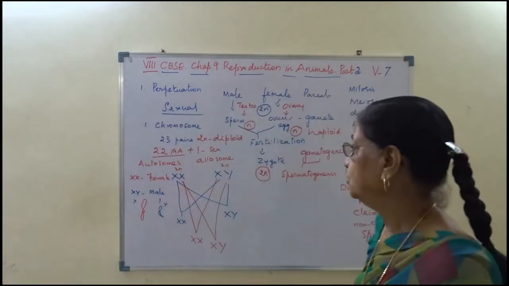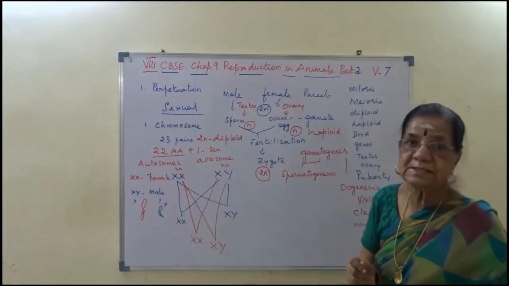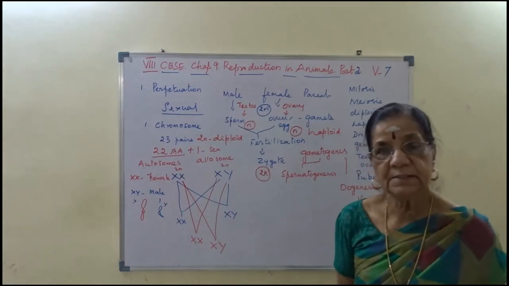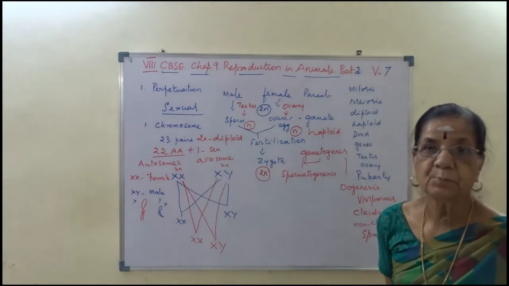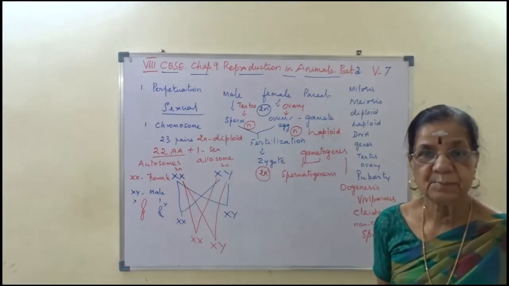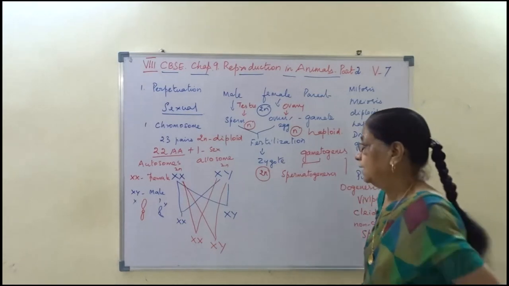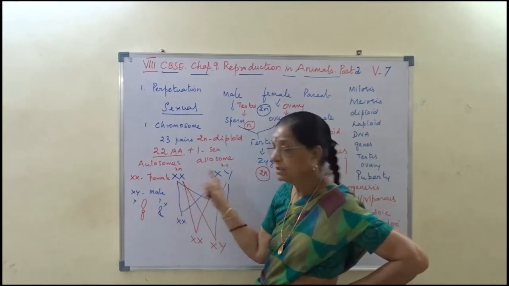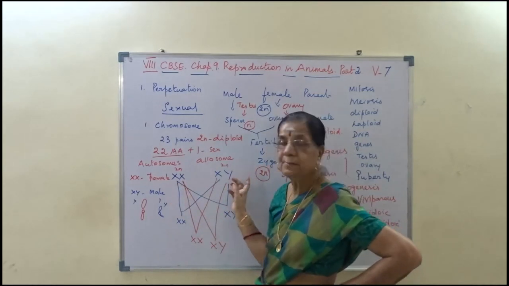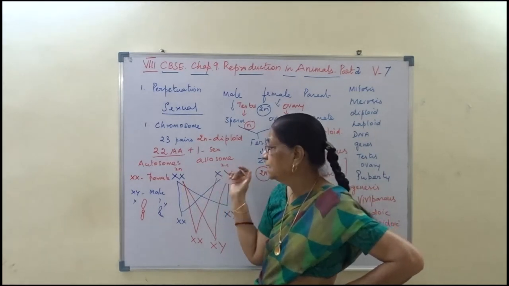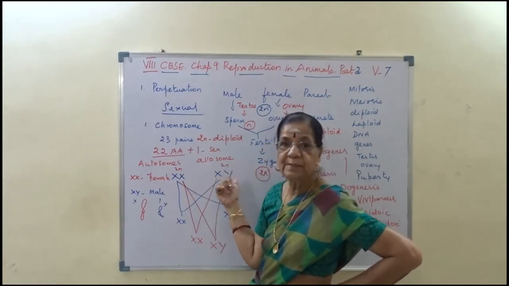Now sex determination takes place in the early development of the embryo. In the first 3 months the sex of the child will be determined. This is XX female, and this is XY male, in the female parent and male parent.